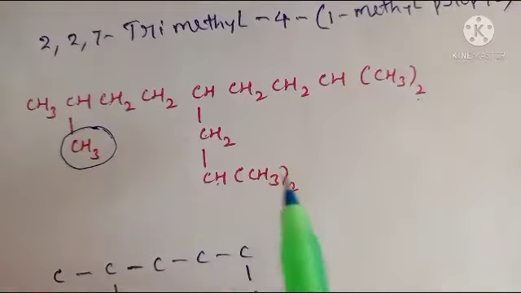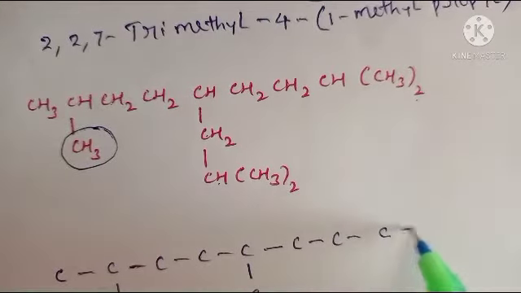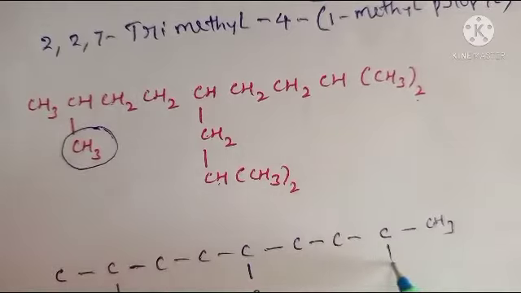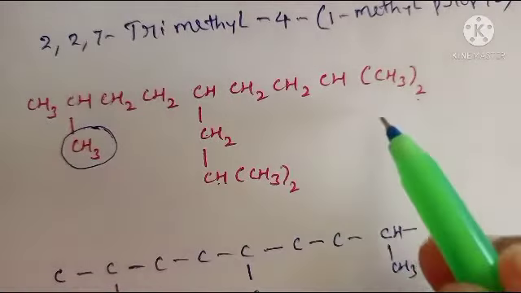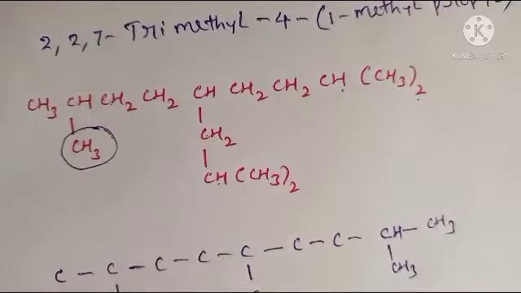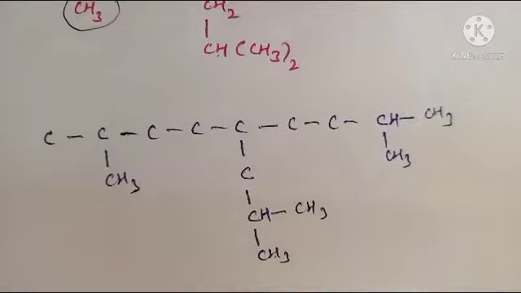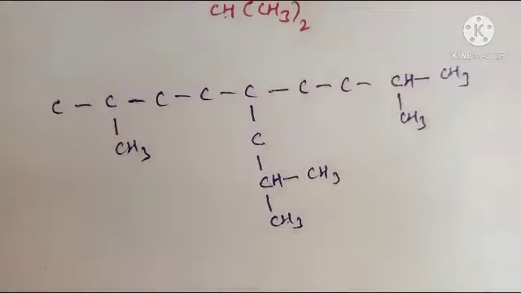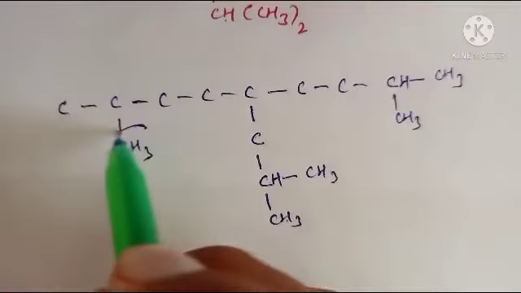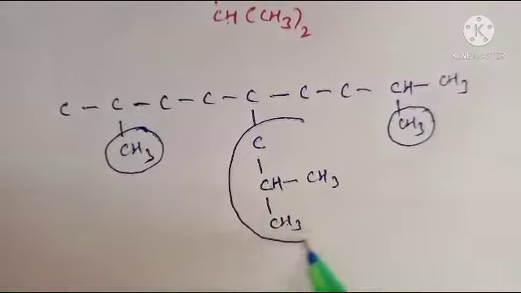Next one. After this one, 1 2 3. For here 2 methyl groups, CH3. One hydrogen is present. This hydrogen. Okay, skeletal structure. Now observe the skeletal structure, all of you. How can you write the name of the compound? This is one substitution. This is another substitution. This is one more substitution.